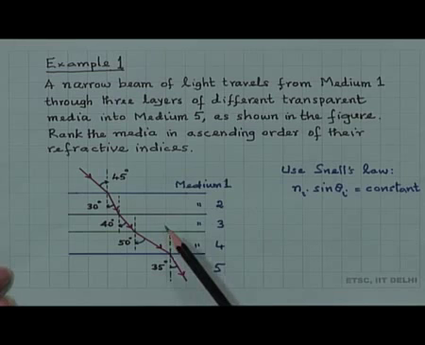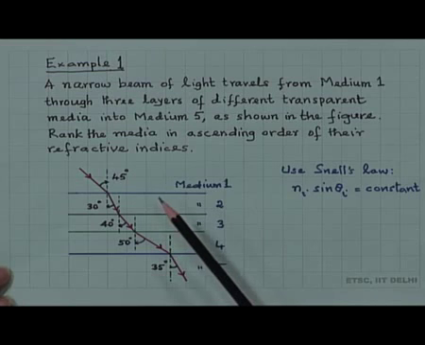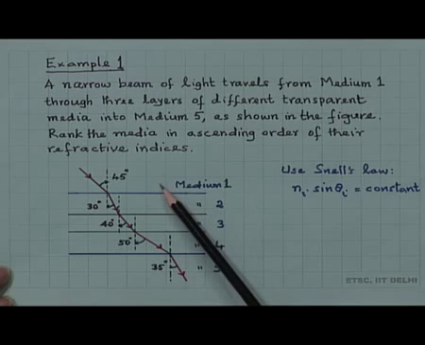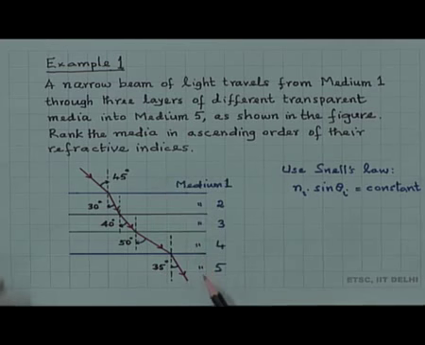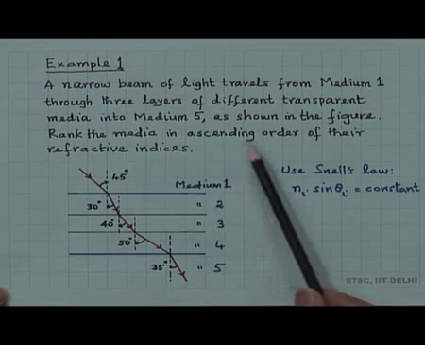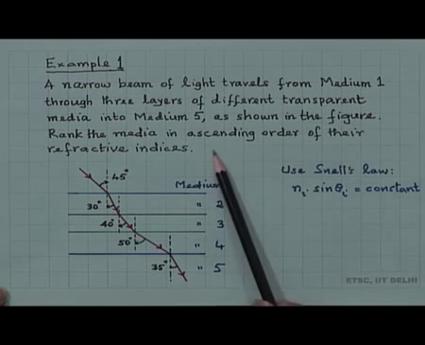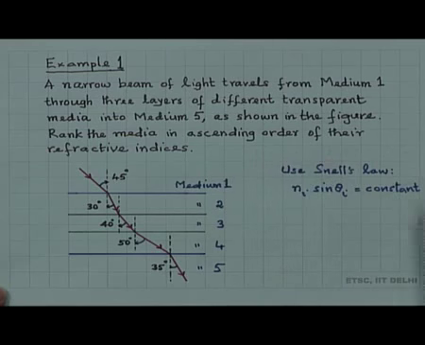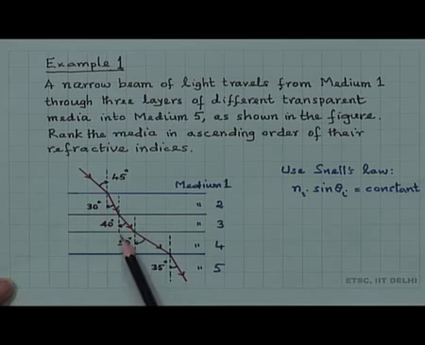So, we have to find out which is the medium with the least refractive index to which is the maximum one, and therefore we have to list them in ascending order from the lowest to the highest refractive index. The figure shows angles 45 degree, 30 degree, 40 degree, 50 degree and 35 degree.